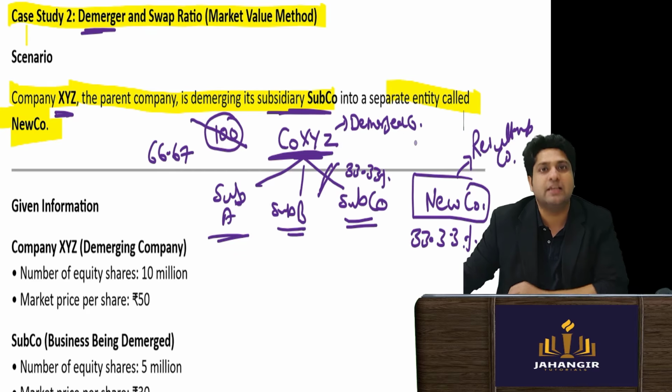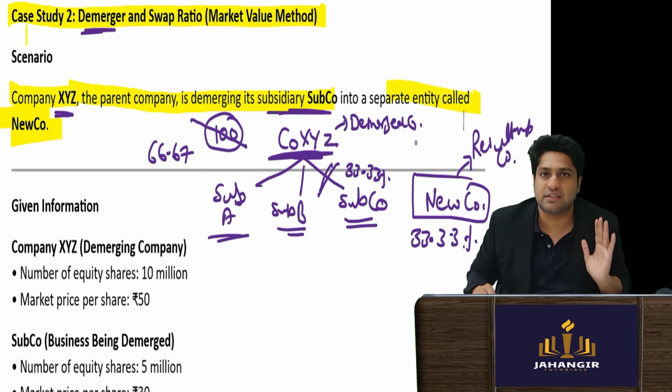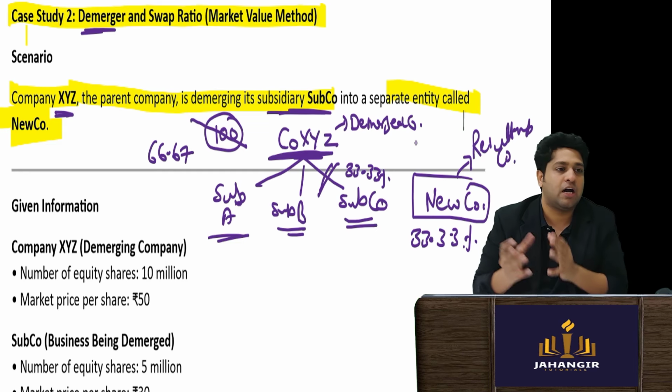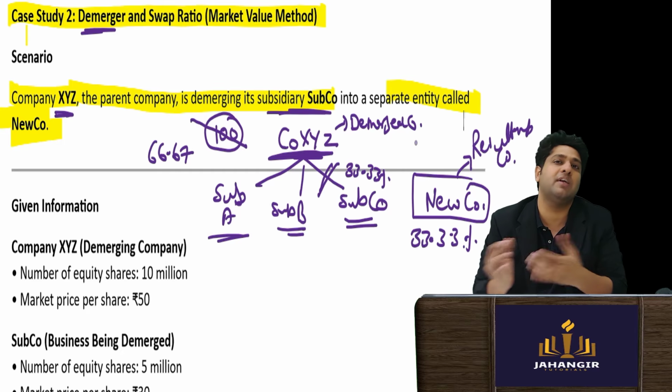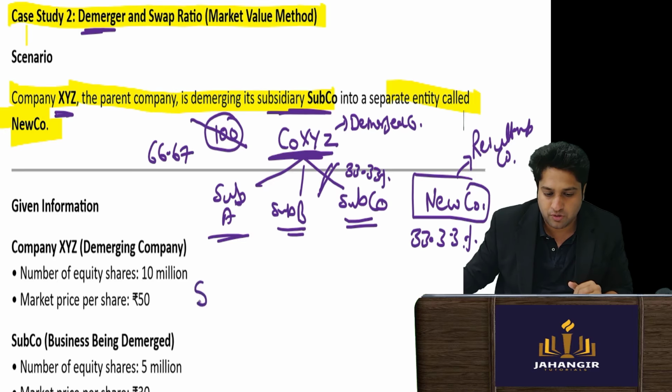Don't worry, the new company will issue you shares. So then it will be matched. Now how much should they ideally give me? A value of 33%. Earlier when we used to do swap ratios, now pay attention to this, very, very important.